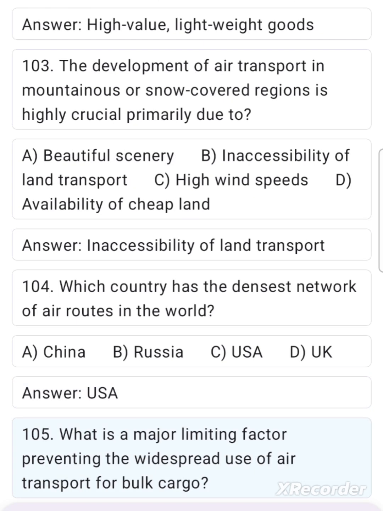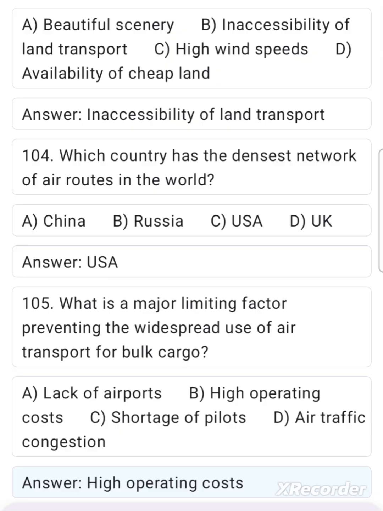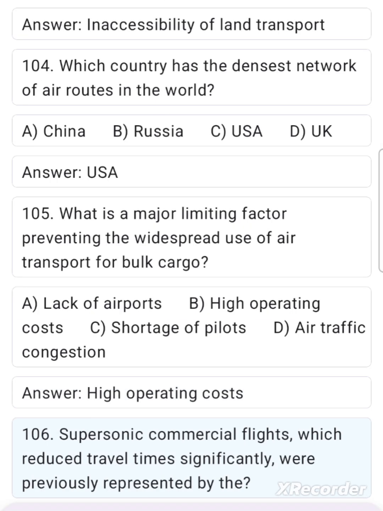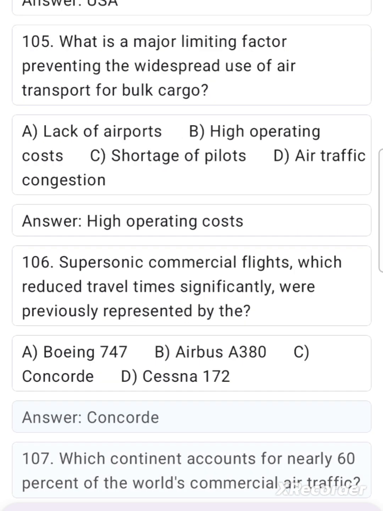105. What is a major limiting factor preventing the widespread use of air transport for bulk cargo? A. Lack of airports, B. High operating costs, C. Shortage of pilots, D. Air traffic congestion. Answer: High operating costs. 106. Supersonic commercial flights, which reduced travel times significantly, were previously represented by the A. Boeing 747, B. Airbus A380, C. Concorde, D. Cessna 172. Answer: Concorde.